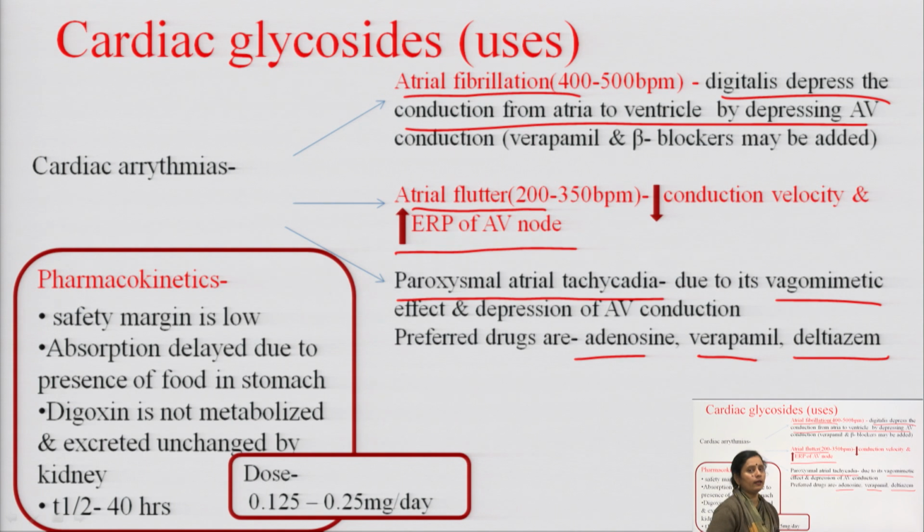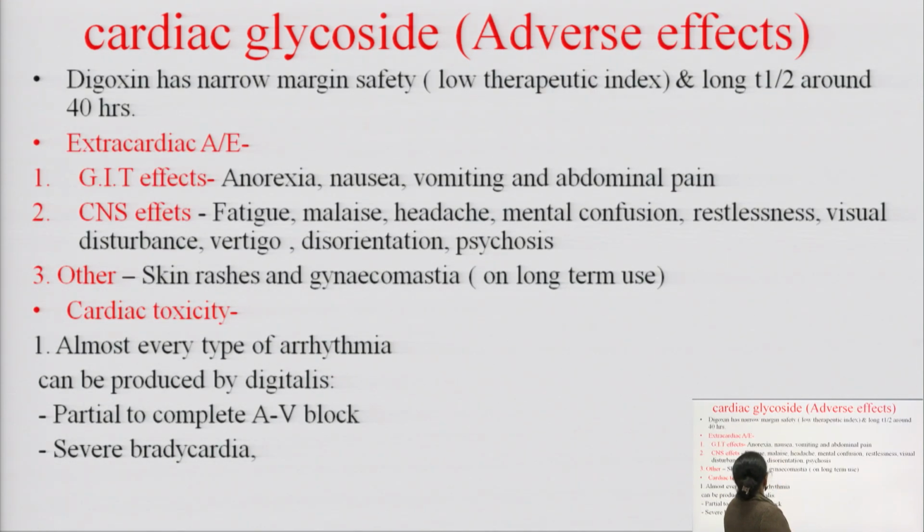So, dose adjustment is very important when we use cardiac glycoside, because the therapeutic index or safety margin of the cardiac glycoside is very low. Okay. So, the prescribed dose of the digoxin is 0.125 to 0.25 mg per day. Digoxin has narrow safety margin and long T half. Okay.